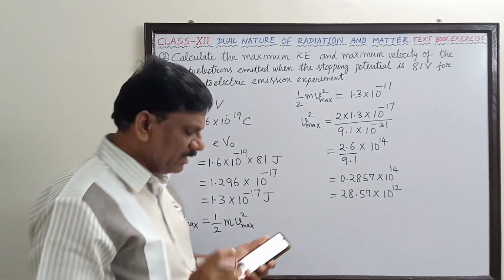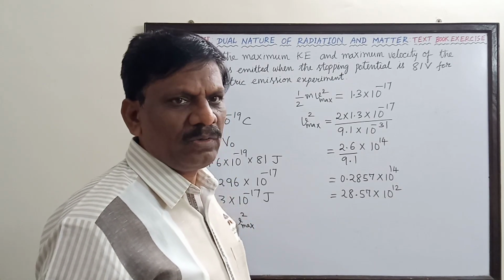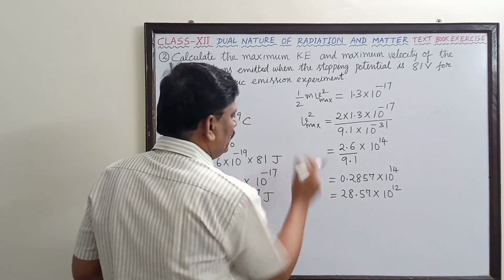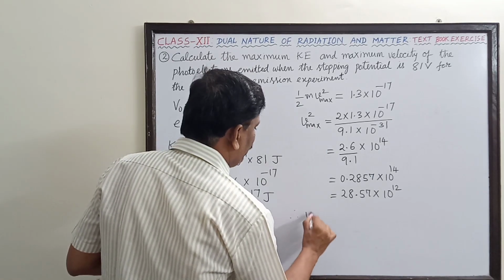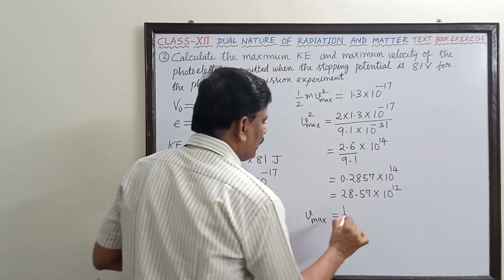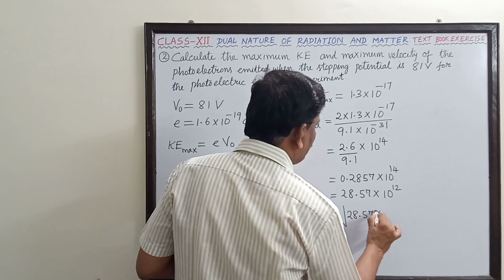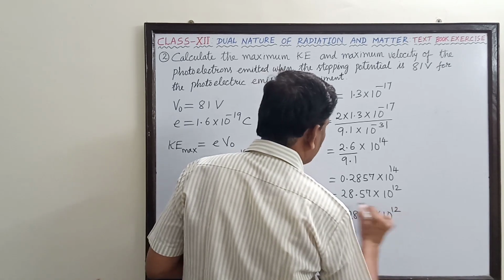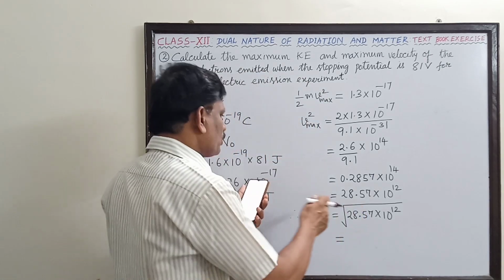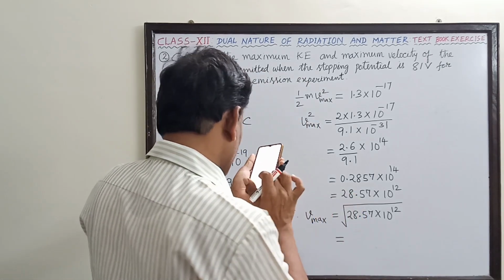Left hand side is what? Still V square only. So we have to take the square root, is it not? Therefore V maximum is equal to square root of 28.57 into 10 to the power of 12. So square root of 28.57, let us find out the square root.